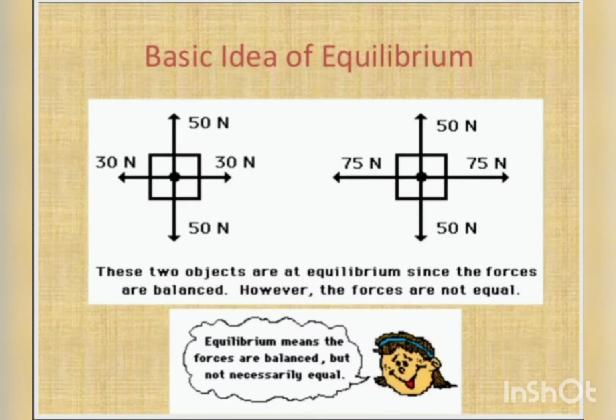Basic idea of equilibrium: these two objects are at equilibrium since the forces are balanced. However, the forces are not equal. Equilibrium means the forces are balanced but not necessarily equal. That we need to learn. When a body is in equilibrium, the two bodies are not equal, they are in equal balance.